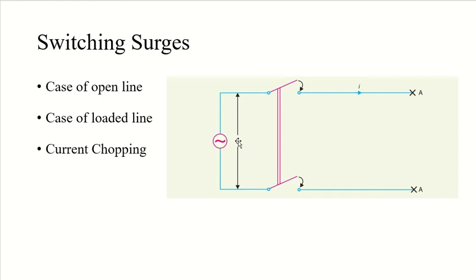So when the breaking current is low, which means the transformer magnetizing current is low, with my air blast circuit breaker, the powerful deionizing effect of the air blast will cause the current to fall abruptly to zero before my natural current hits zero. Because of this phenomenon, current chopping will occur, and it will produce a high transient voltage across my breaker contact. Because the current is falling suddenly, the voltage will rise suddenly. So that was about switching surges.